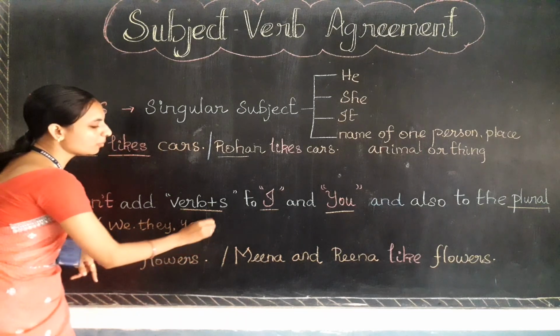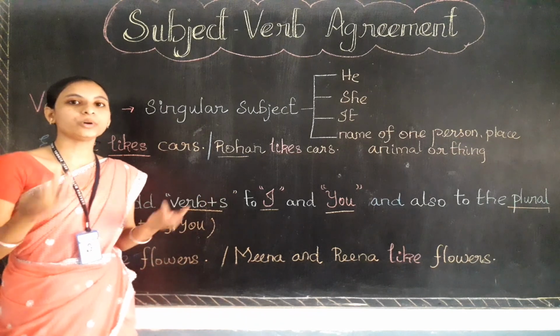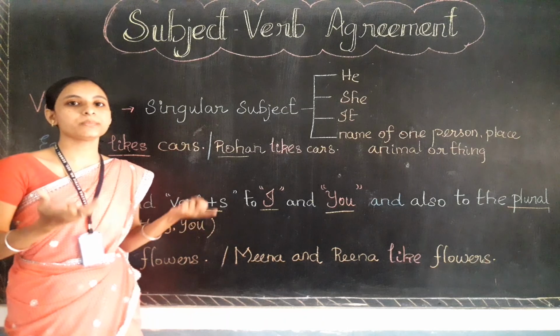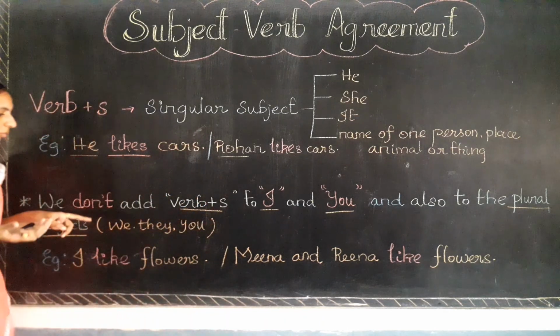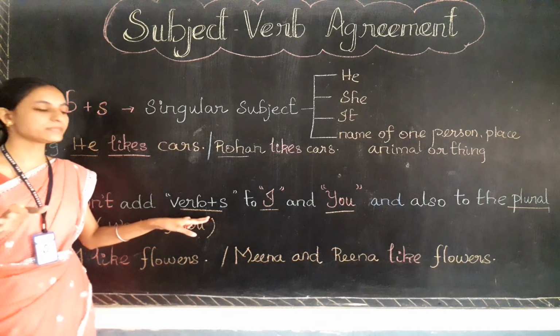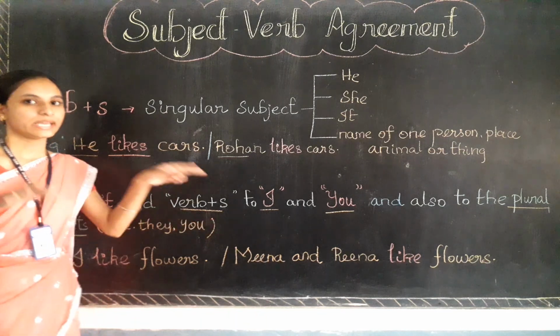Then when we are talking about two or more people's names, or two or more places, or two or more animals' or things' names, that is, when we are talking about the plural subject, we should not add verb plus 's'. The verb should not come in the verb plus 's' form. It should come with the base form only.